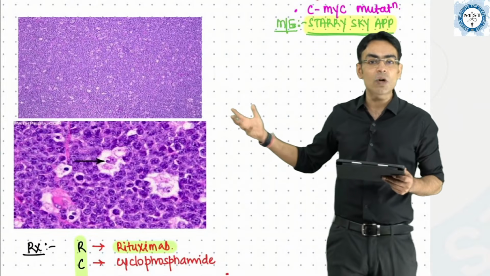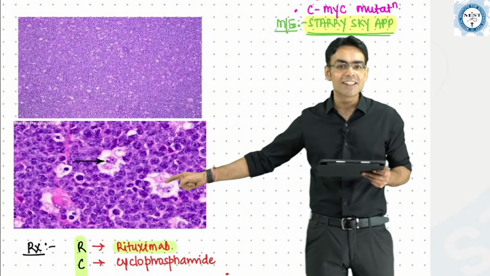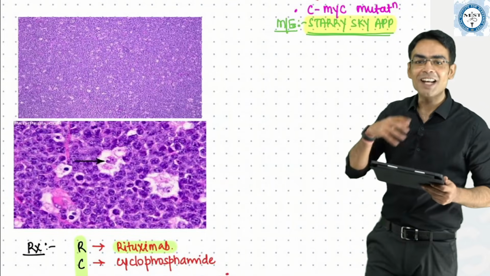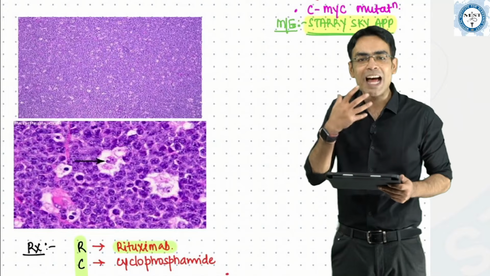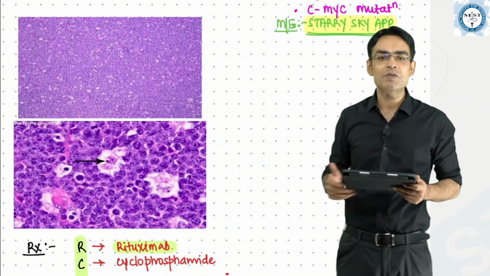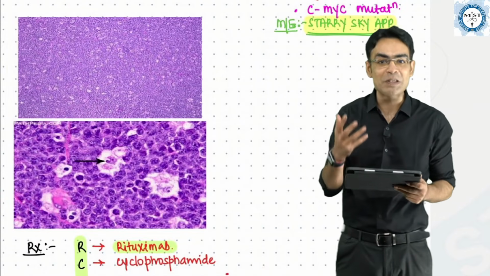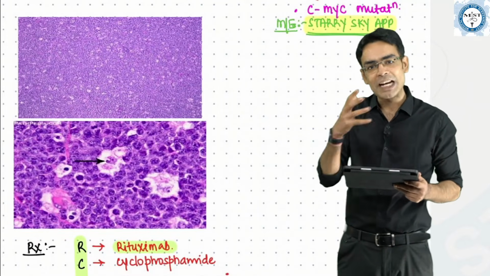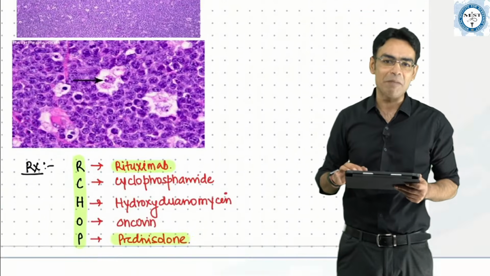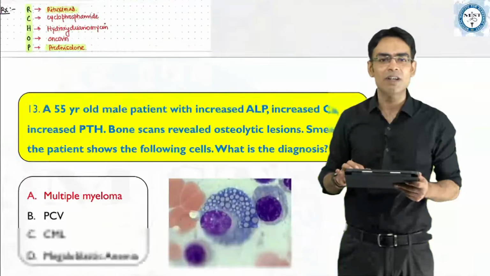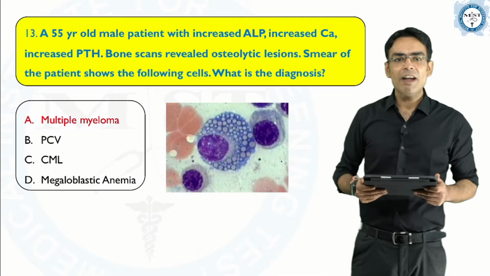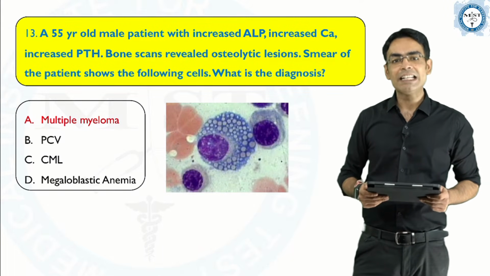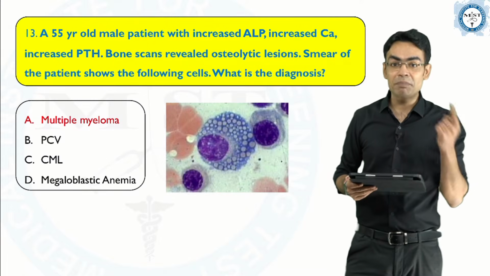What are the stars? The stars are the macrophages. And what is the sky? The sky is composed of the tumor cells. Stars are white, so macrophages, they have a little faded cytoplasm, so they look like stars, and sky is blue, and these tumor cells, they have abundant nuclear material, so they look blue, so that is why we call it starry sky appearance. Okay, Burkitt lymphoma, straightforward. Then a 55-year-old male patient with increased ALP, increased calcium, increased PTH.